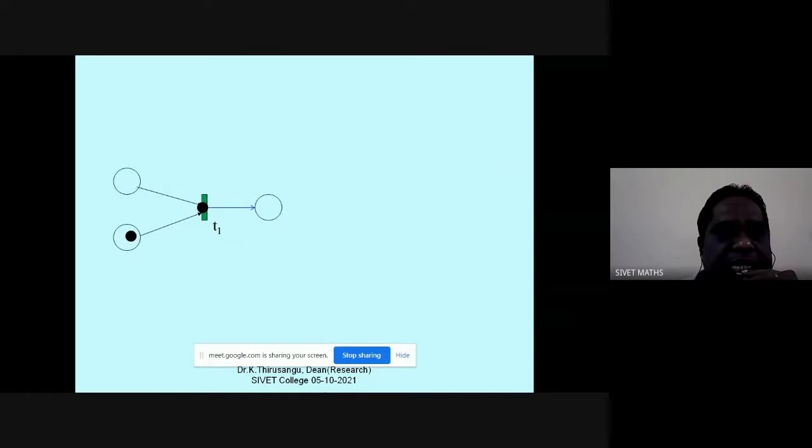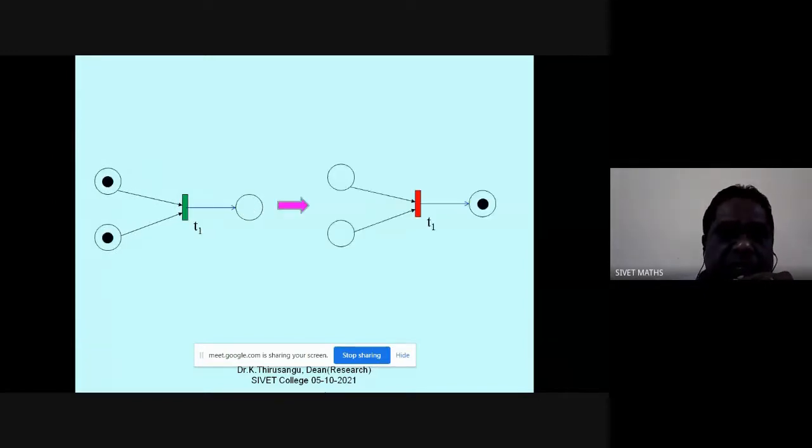Once it fires, only one token will go to this place. So this is called synchronization. Two tokens are taken from two input places, one is destroyed, and only one moves into the output place. So this is the Petri net after the firing of T1.